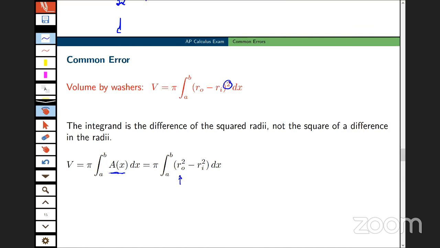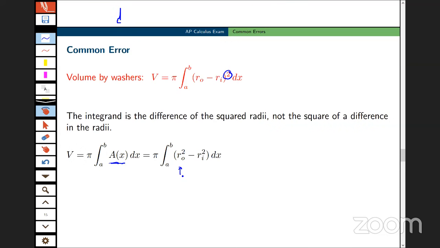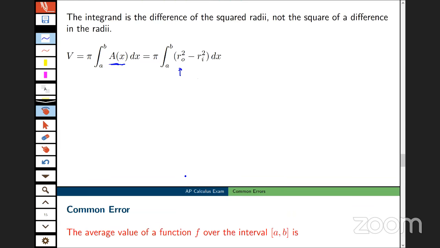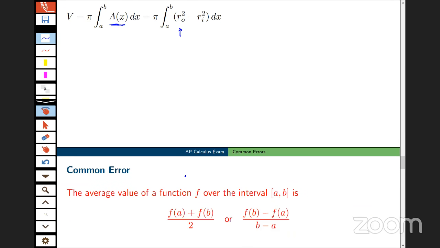Be very careful about notation. That's a tough one. This one we see often. You know, believe it or not, the College Board has been sort of criticized for asking about the average value of a function frequently, but students make this error very often.